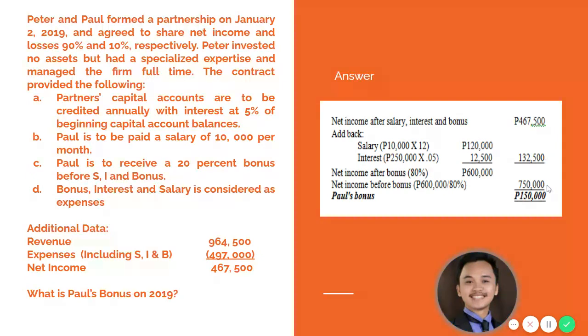You just compare these two: your net income after bonus, 600,000, and your net income before bonus, which is 600,000 divided by 80%, so that's 750,000. So in short, Paul's bonus will be 150,000.